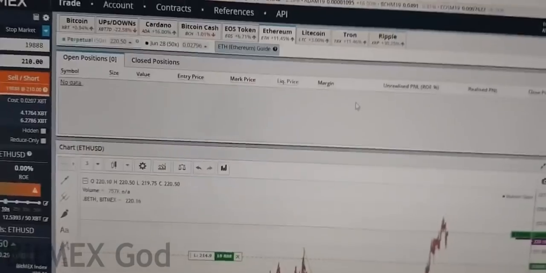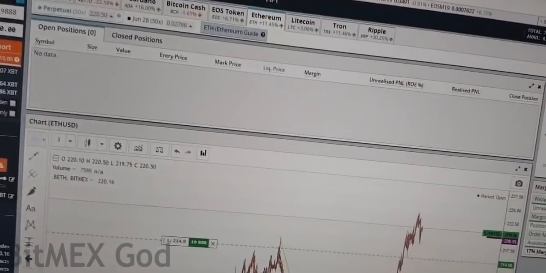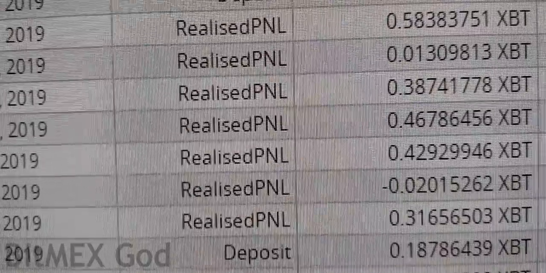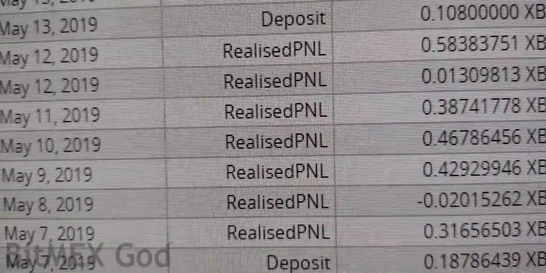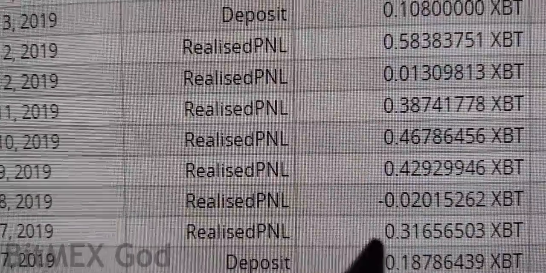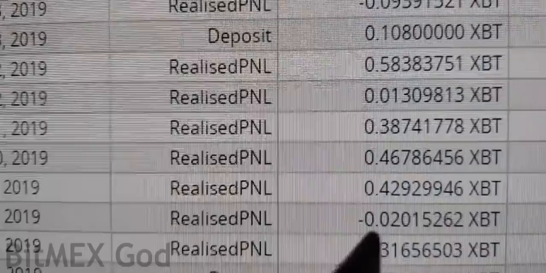Okay, let's go into accounts here. Go into accounts. This shows you all the details. So we had deposits of 0.18, 0.18, and we made 0.31 out of that, and then we lost 0.02.